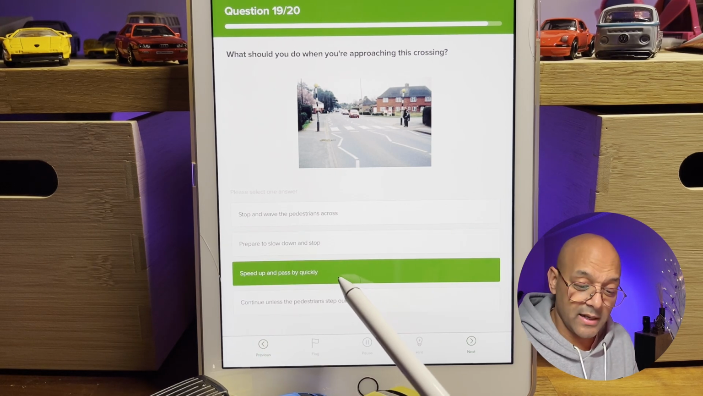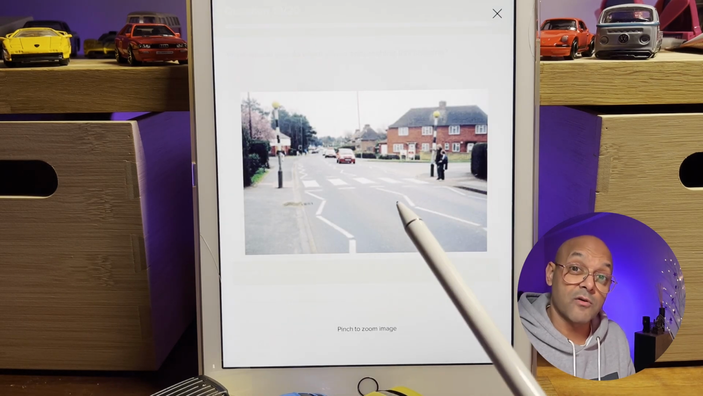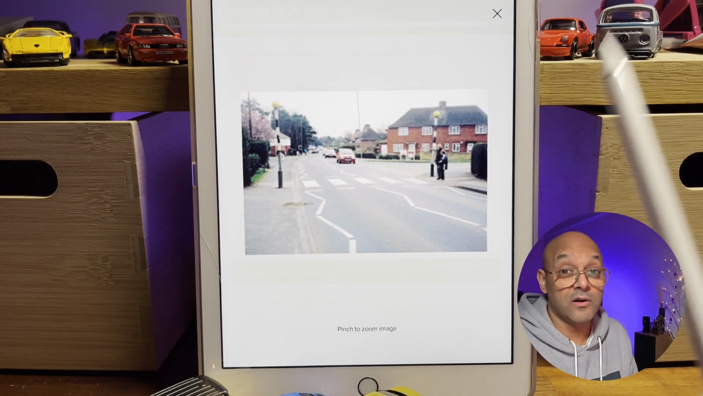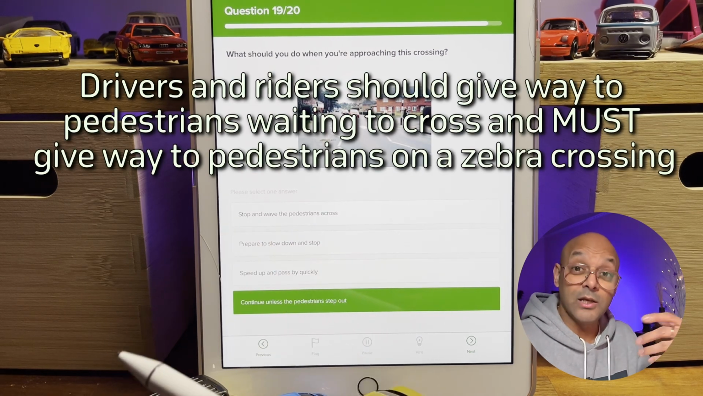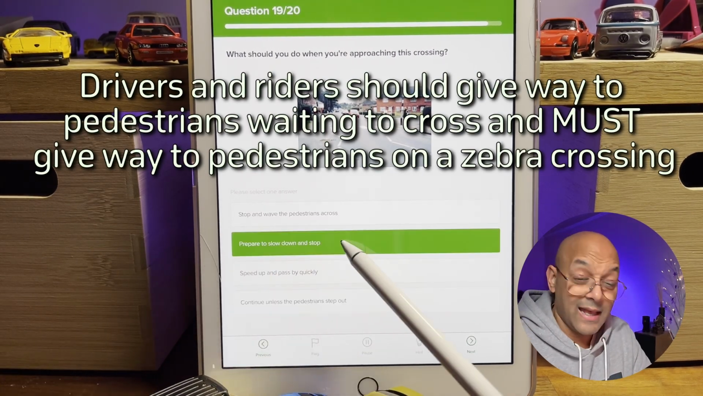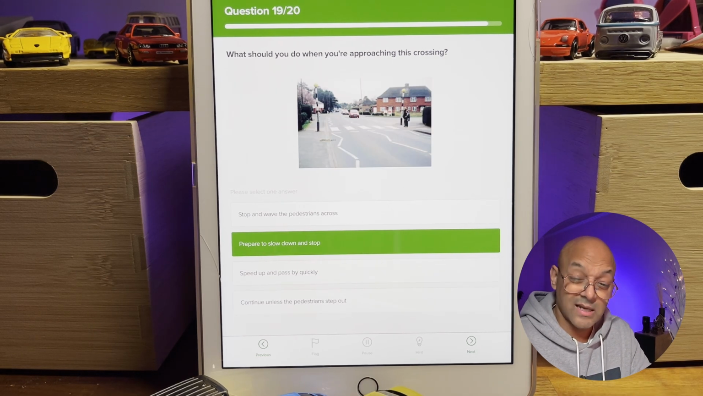Speed up and pass by quickly. Well, if you speed up and pass by quickly, what would you do if these two people start to actually cross? There's a big chance you are going to run them over. Continue unless the pedestrians step out. Well, the law is ideally you need to stop. So prepare to slow down and stop is the answer. You don't want to continue. There's somebody waiting to cross. It's their right of way.